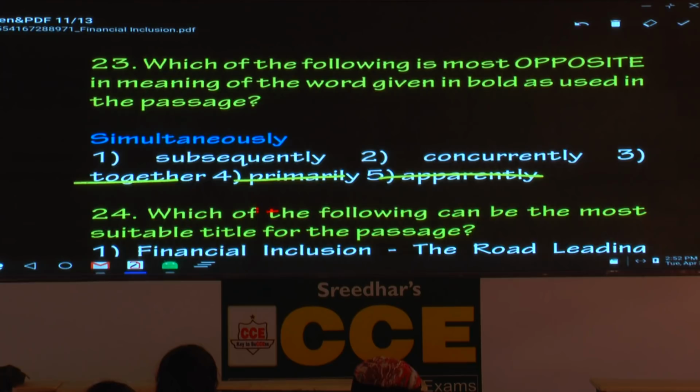Now let me ask the question, what is the meaning of the word concurrent? Same. Both are synonyms, simultaneous, concurrent, at the same time. That means what is the answer? Subsequent. Subsequent means what? At a later stage, not at the same time. Subsequent, later. Simultaneous, same time. Concurrent, same time. Hope you got the answer.